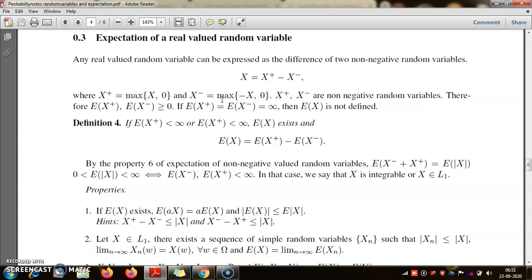You can always talk about the supremum of a non-negative set of numbers. There is no problem like undefinedness here. And so if you have a non-negative random variable, its expectation is well defined, it may or may not be finite. But when you come to expectation of a real valued random variable, you have a peculiar situation where you can have an infinity minus infinity situation. So in that case, we say expectation does not exist. This is different from expectation not being finite.